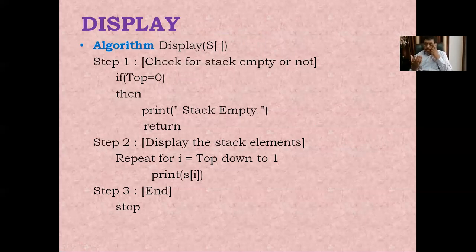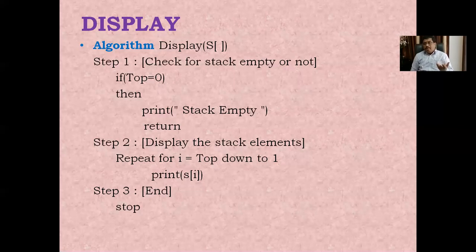Suppose you want to display the particular stack, whatever elements are available in it, one by one. At that time we specify the display algorithm. It has only one parameter; along with that, we can pass the top pointer variable also.